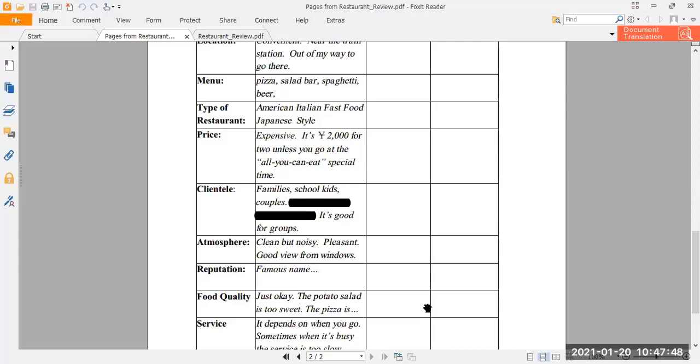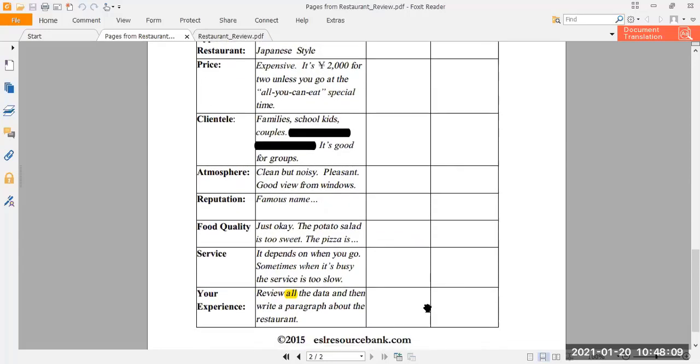Here you are two people and they charge 2,000 or 3,000. Clientele means what kind of people can go sit and eat. Like families can go, school kids can go, couples can go, and it is good for groups as well. Atmosphere: clean but noisy, pleasant, good view from windows.